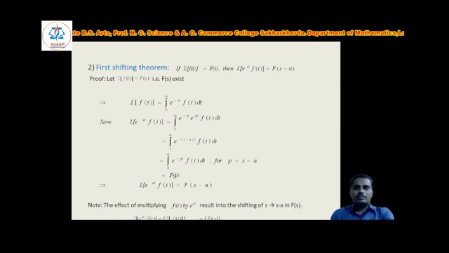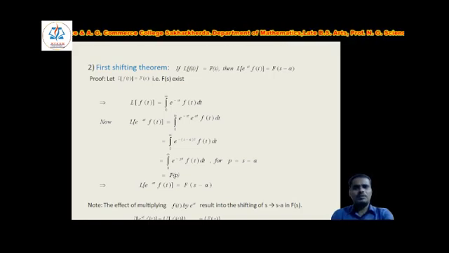Now the proof of that theorem. Let Laplace of f of t equal F of s, that is, F of s exists. So we apply the definition: Laplace of f of t equals the integral from 0 to infinity of e to the power minus st into e to the power at f of t dt. This equals the integral from 0 to infinity; the base of the exponential term is the same, so we add the powers, that is, minus, taking out of the bracket, s minus a into t, f of t dt.